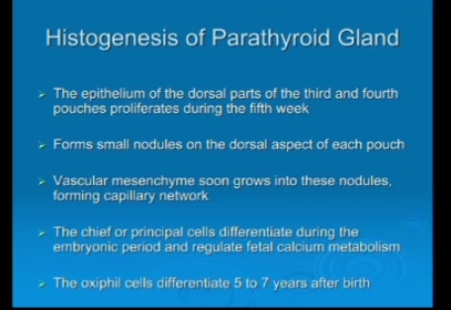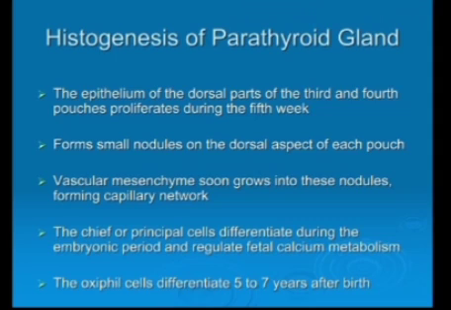Histogenesis of parathyroid gland. The epithelium of the dorsal part of the third and fourth pharyngeal pouch proliferates during the 5th week, forming a small nodule on the dorsal aspect of each pouch. Vascular mesenchyme soon grows into these nodules, forming the capillary network.